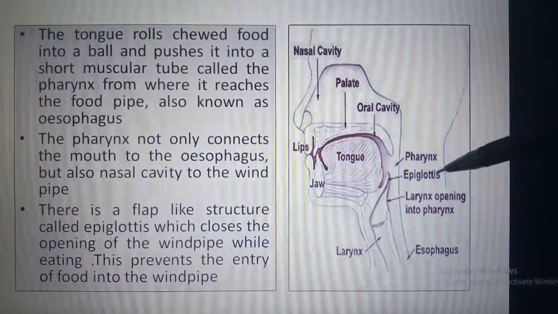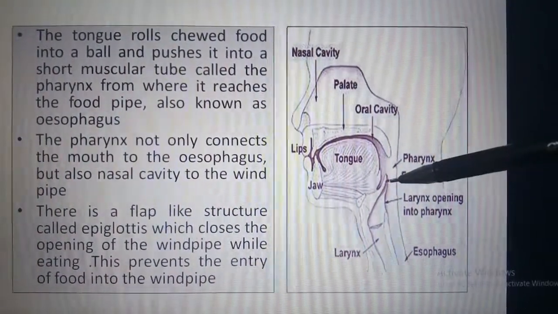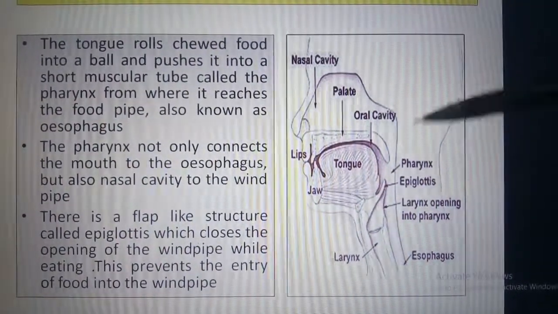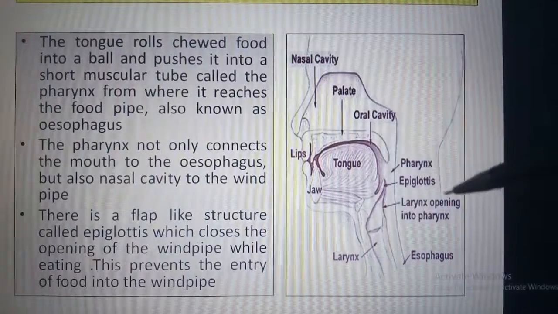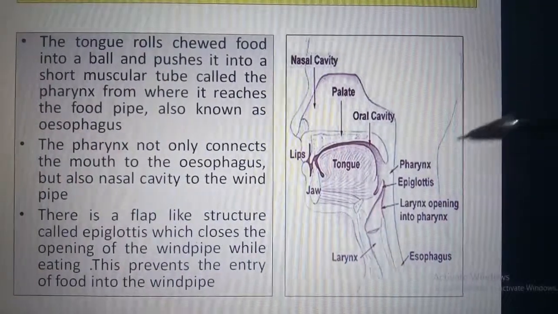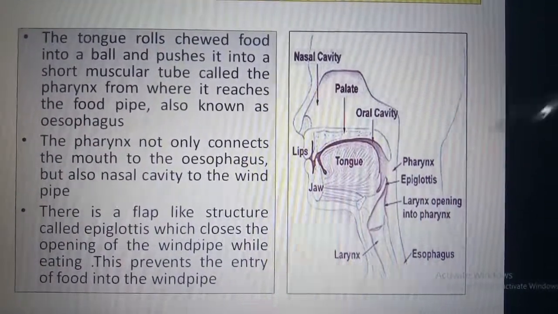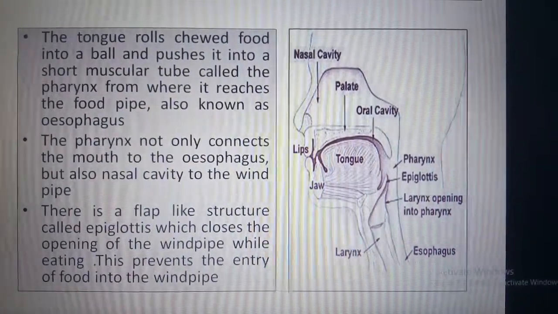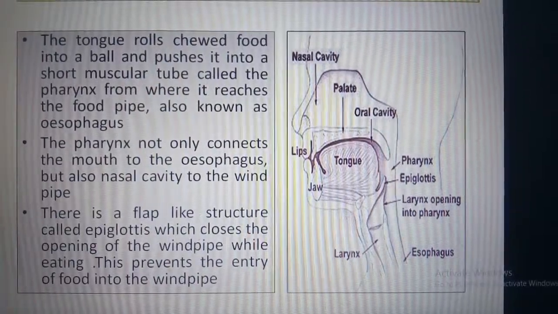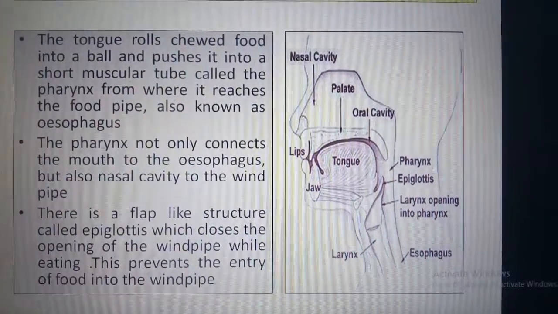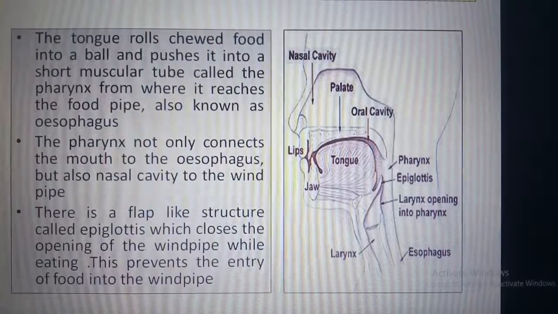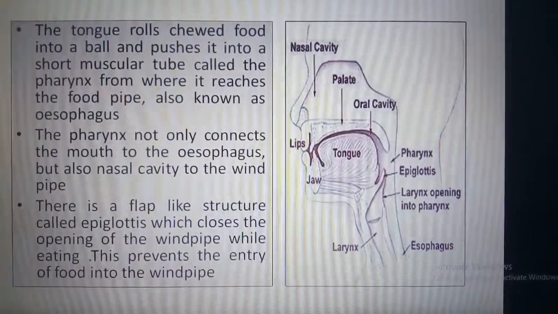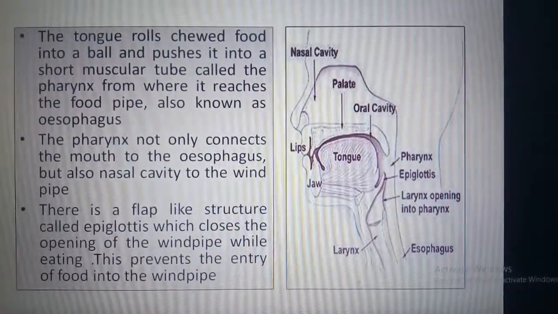It is in front of the windpipe and it closes when we swallow the food, which prevents the entry of food into the windpipe. Sometimes, if we talk while eating or eat in a hurry, the epiglottis may not close. As a result, food or water enters the windpipe and we choke and cough.